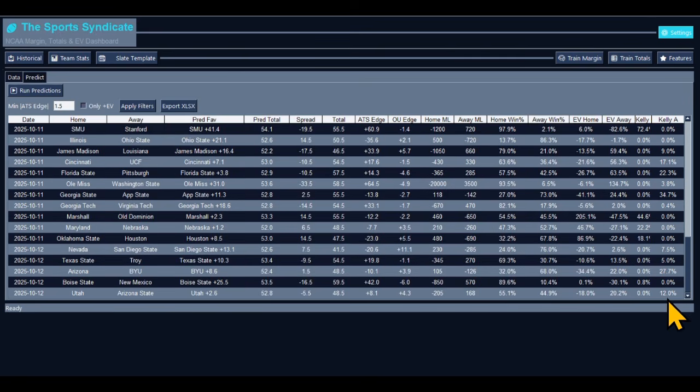All right, we're jumping into Houston and Oklahoma State. The model's projecting Houston to win by 8.5. They're giving Oklahoma State 14.5. Take Oklahoma State to cover. Take Houston to win. Over and under, take the over in that matchup.